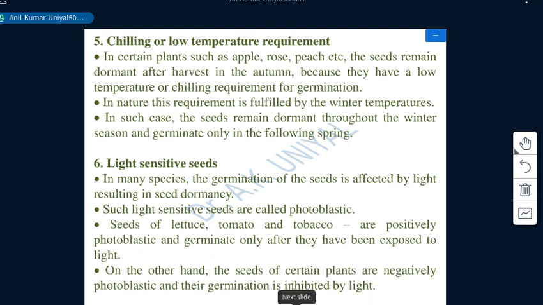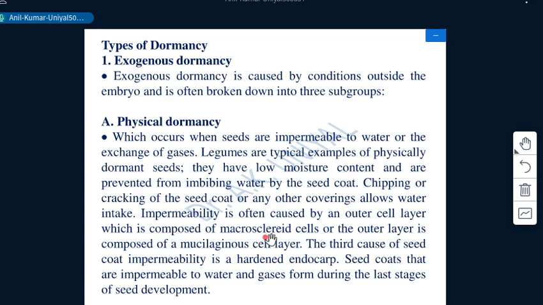Then we move to the types of dormancy, which are summarized after all these causes. Actually, causes and types are almost similar,